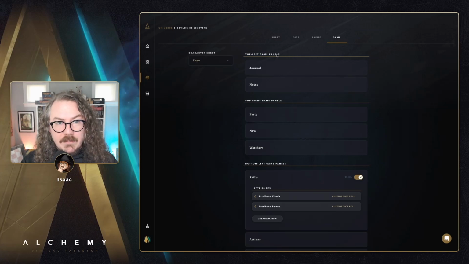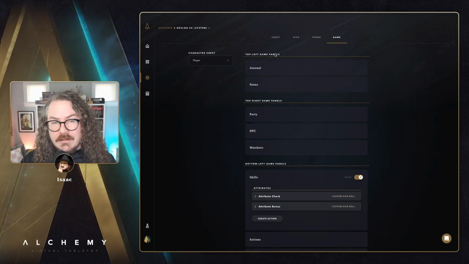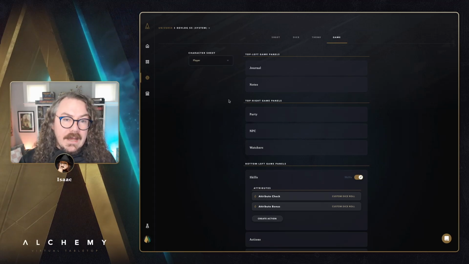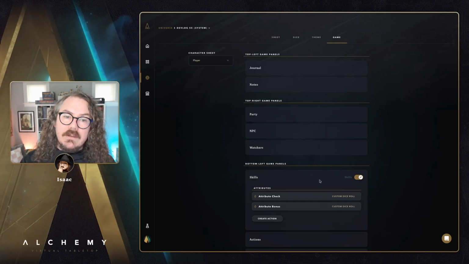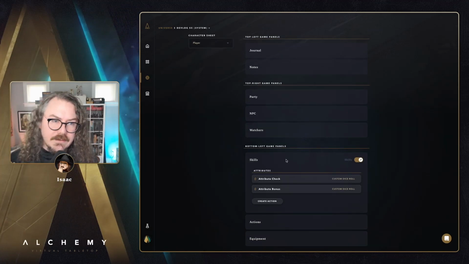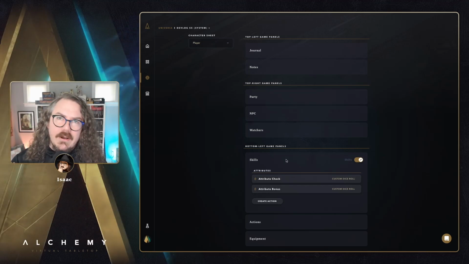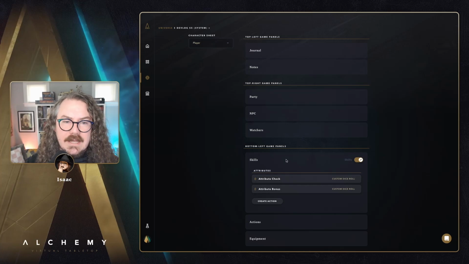In a lot of the previous systems that we've released that are using System Builder, like Call of Cthulhu is a good example, we had to write custom code to make the skills panel work. And now, if we were to do Call of Cthulhu again, we could probably use this new skills configuration section to define all the actions we needed for the skills. We might have other stuff going on in there, but it's a start. For many systems, this will get you what you need to get skills and attributes rolling nicely.